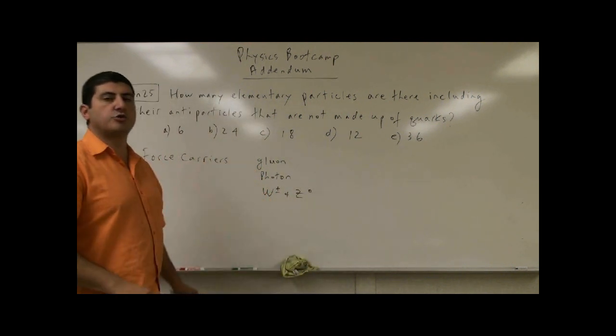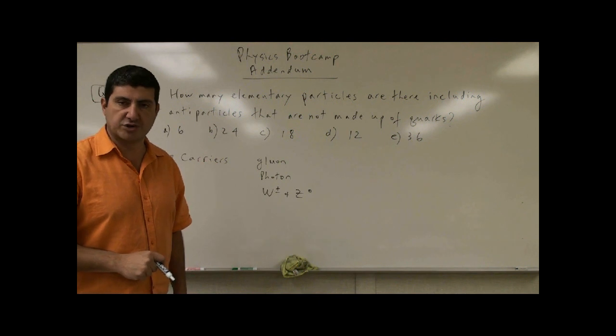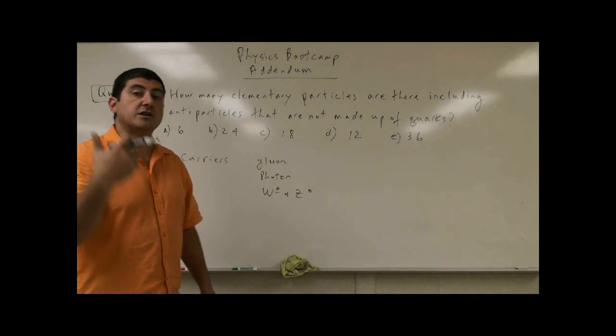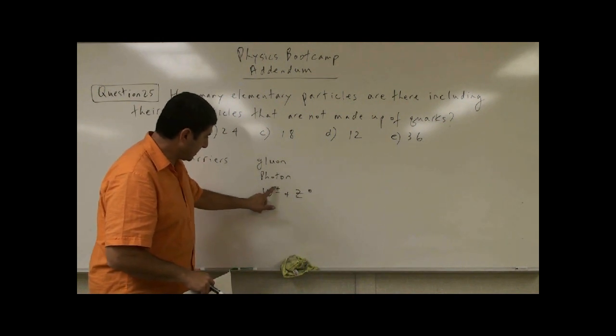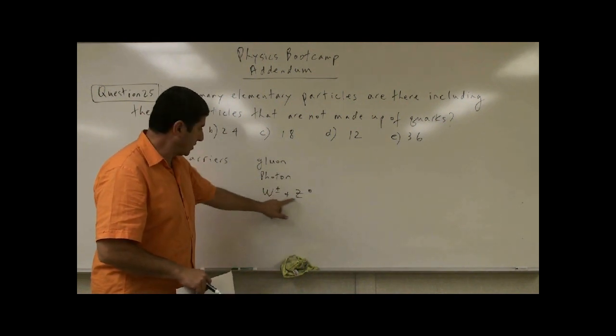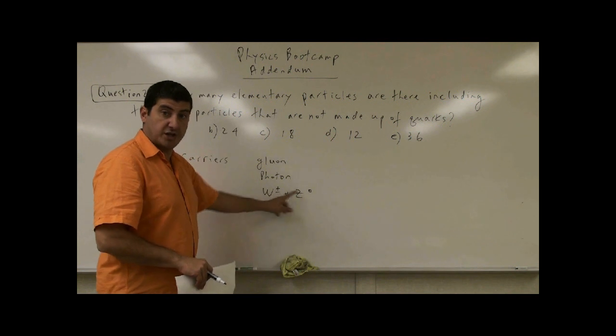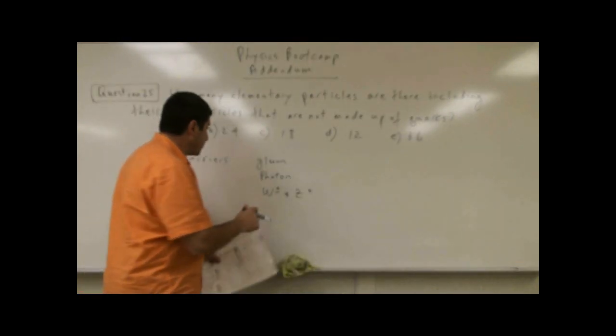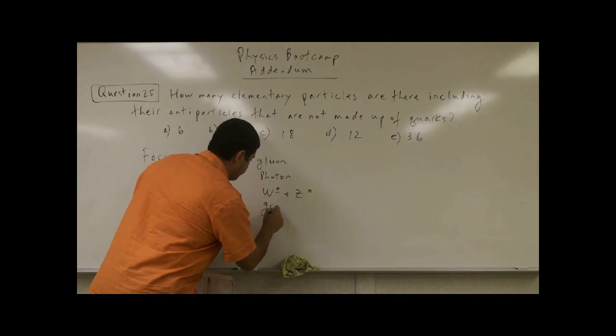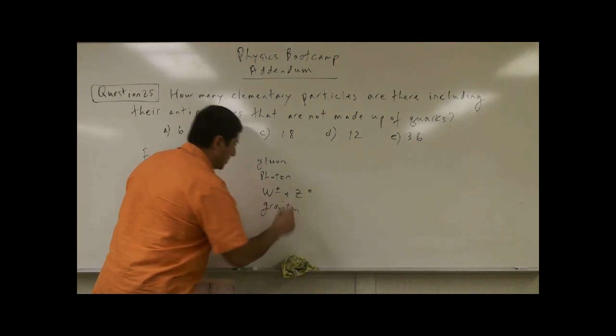These are together known as the W and Z bosons. They carry the weak nuclear force. Now notice there's a plus W, a minus W, and then an uncharged Z. So there's 3 there. And then of course they have antiparticles. And then there is a graviton that carries gravity.